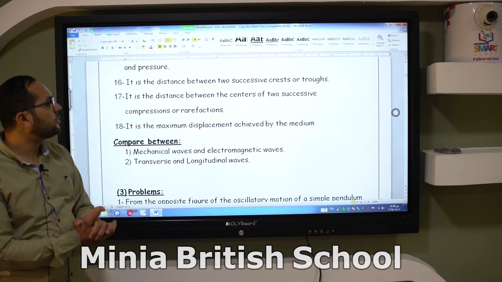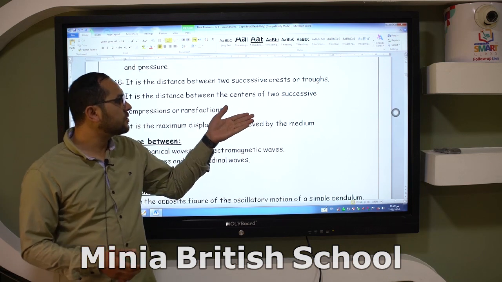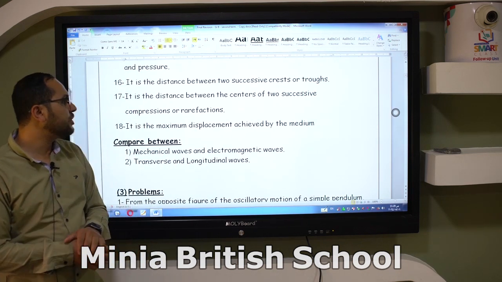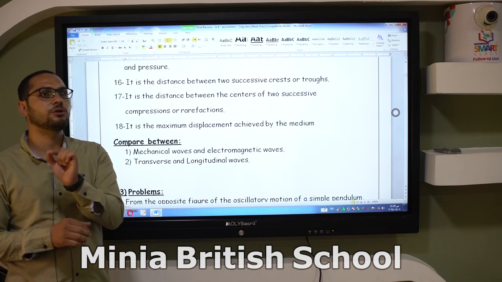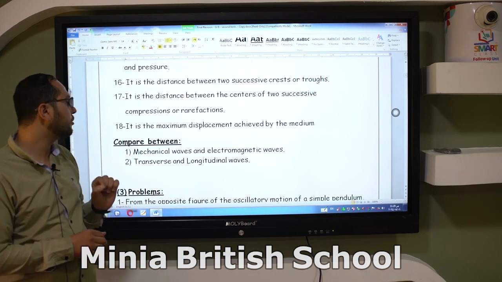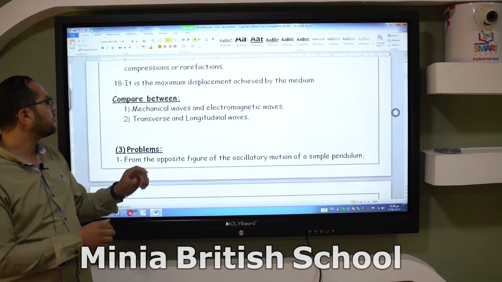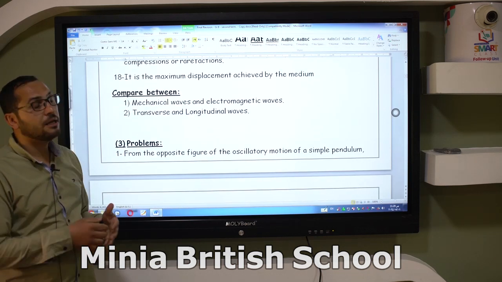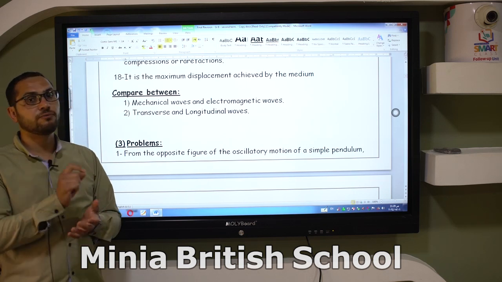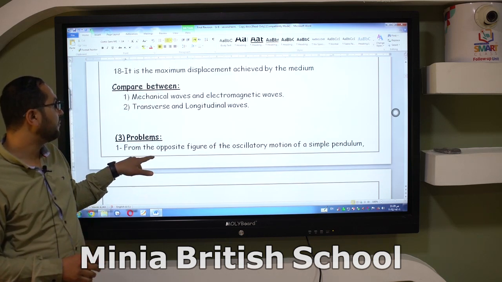It is the distance between the centers of two successive compressions or rarefactions. This is the wavelength of longitudinal waves. The last one, it is the maximum displacement achieved by the medium. This is the meaning of amplitude of wave.